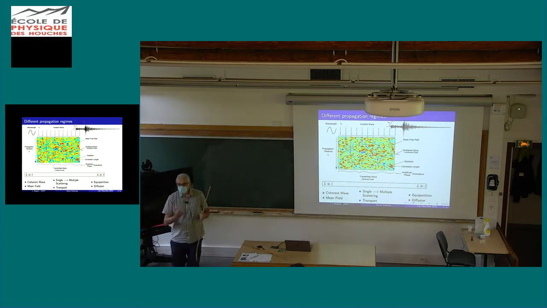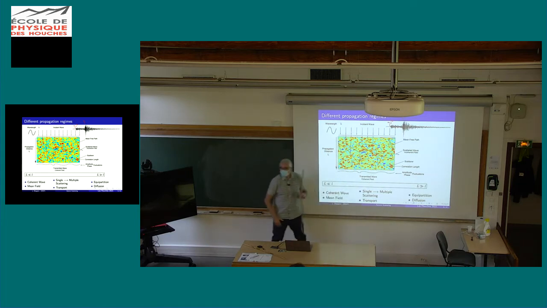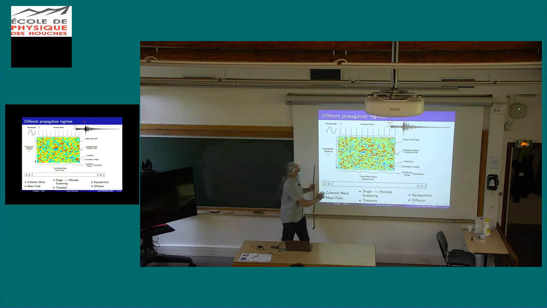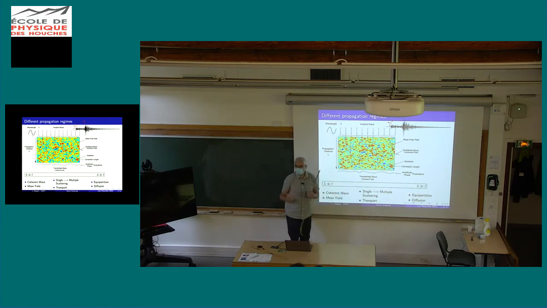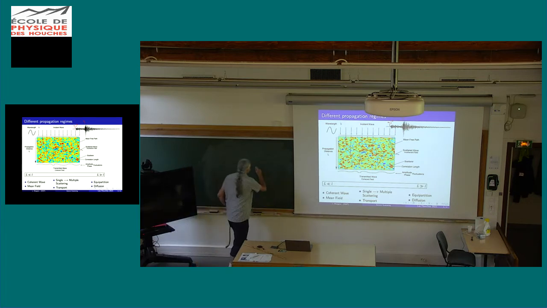How can you access this coherent wave? By taking an ensemble average. If you imagine that you have many realizations of the disorder, and these heterogeneities are going to move around, you're going to destroy the scattered waves because they will be incoherent. We'll come back to the definition. And you will be left with what? With just a plane wave. The mathematical definition of this plane wave is really the ensemble average of the field. So we note it like this.